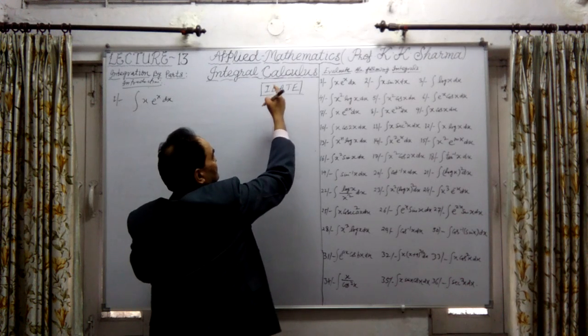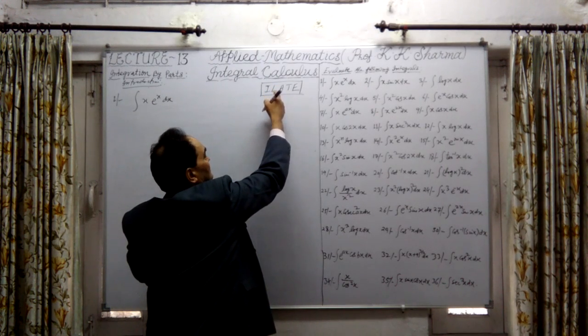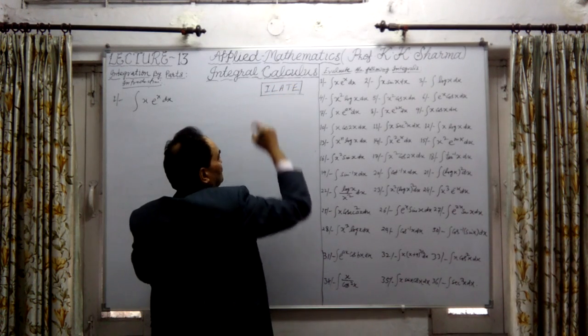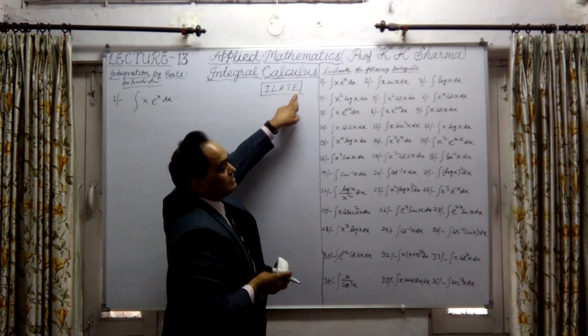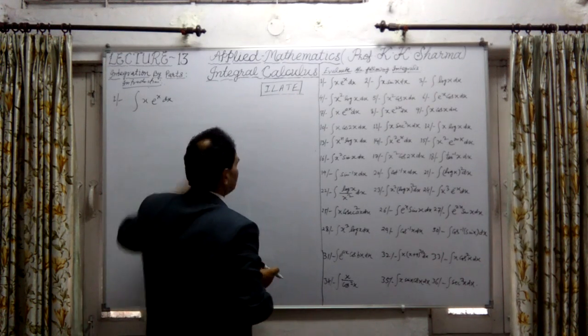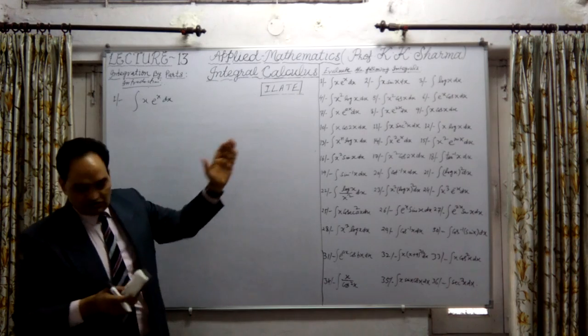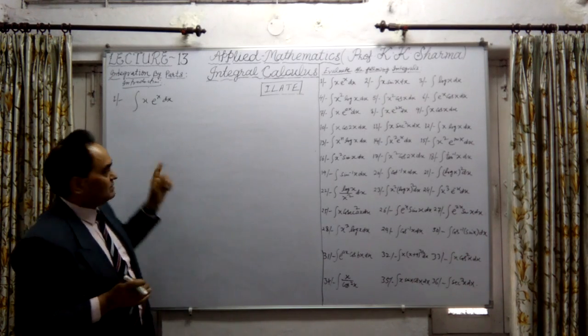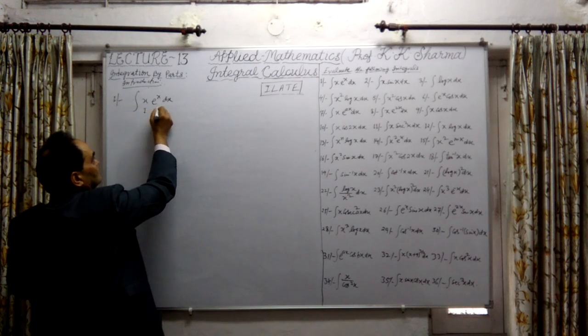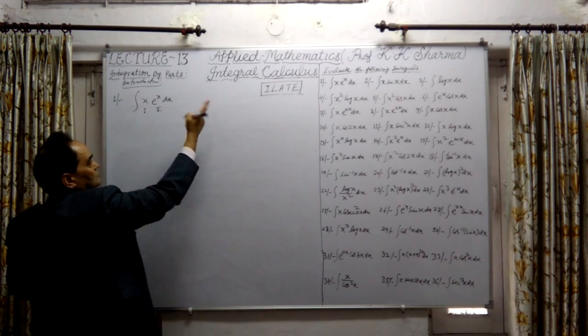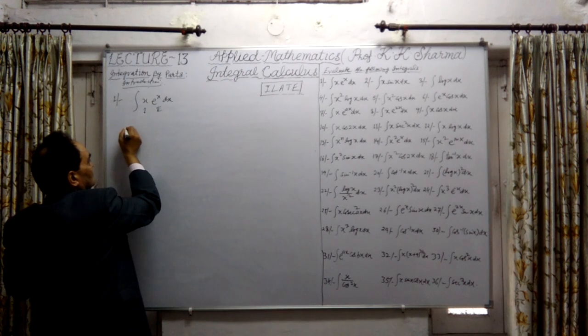I means inverse trigonometric function, L is logarithmic function, A is algebraic function, T is trigonometric function, and E is exponential function. Now here we have algebraic function x and exponential function e raised to the power x. This is in the same series, so we consider first function and second function. So x is considered as the first function and e to the x is the second function. Simple. So what is the integration?